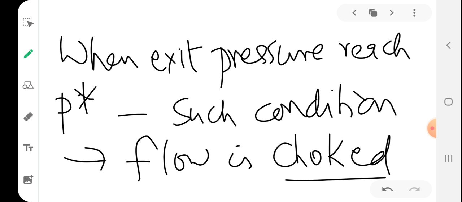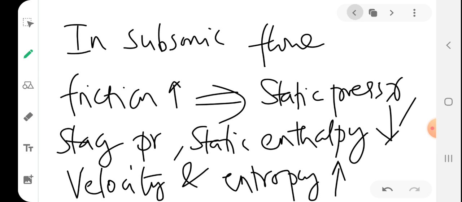Okay. So the velocity corresponding to that particular point is known as choking velocity. And choking velocity is nothing but the maximum velocity attainable by a fluid at the exit section of a pipe which is having a Fanno flow. So that is choking velocity. Okay, so students, you understood that particular point.